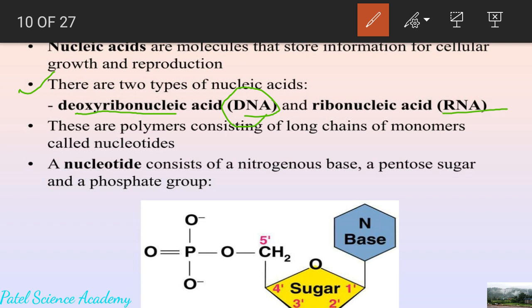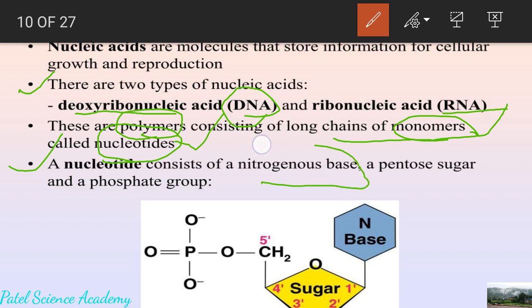These are polymers consisting of a long chain of monomers. Dear students, these are polymers consisting of many monomers, which are called nucleotides. So it simply means DNA and RNA are made up of nucleotides. So what is this nucleotide?